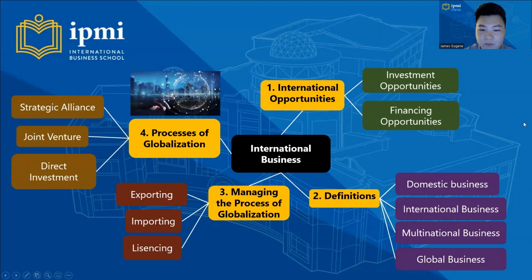So for part 5, we learn about international business. Number 1, international opportunities that consist of investment and financing opportunities. Number 2, definitions: domestic business, international business, multinational business, and global business. Number 3, managing the process of globalization, that consists of exporting, importing, and licensing. And number 4, processes of globalization, that consist of strategic alliance, joint venture, and direct investment.